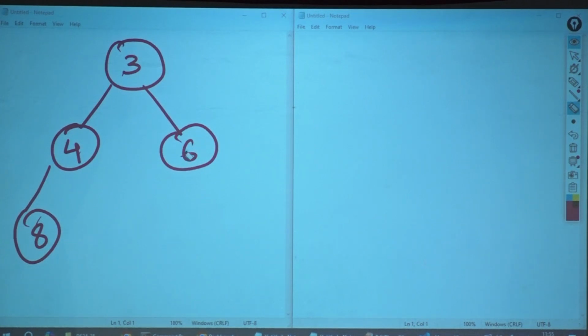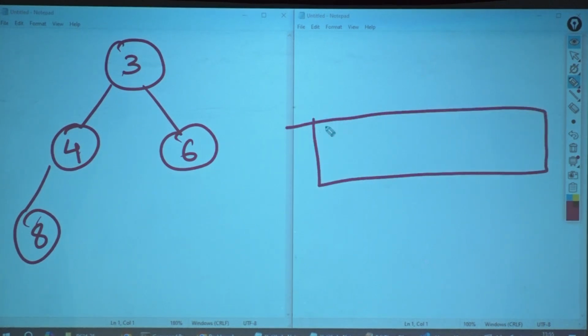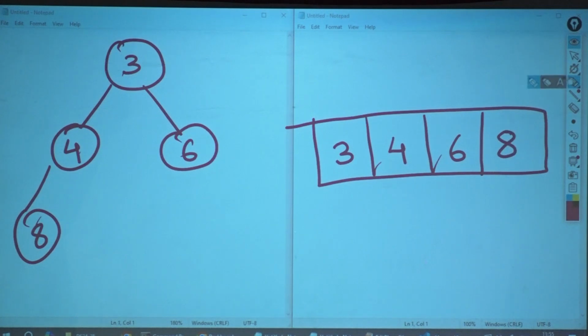Okay. How does your array look like, guys? How many nodes does it have? 4 nodes. 1, 2, 3 and 4. 3, 4, 6, 8.